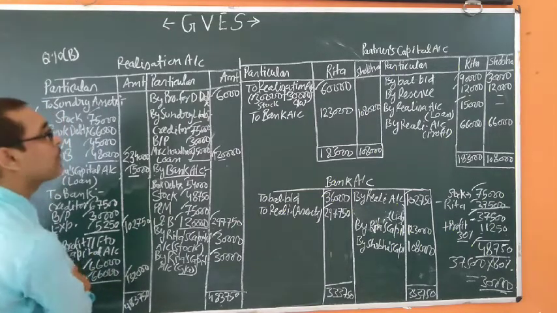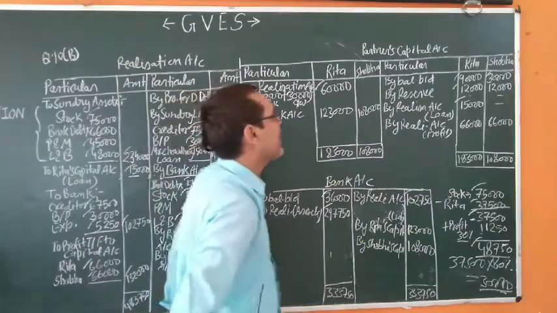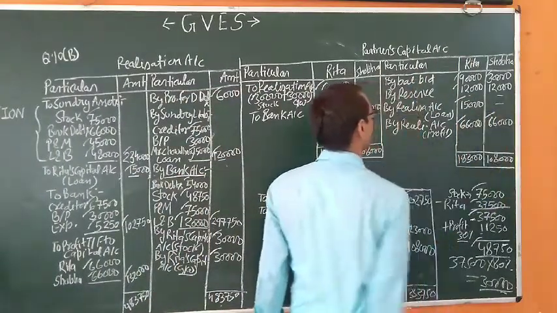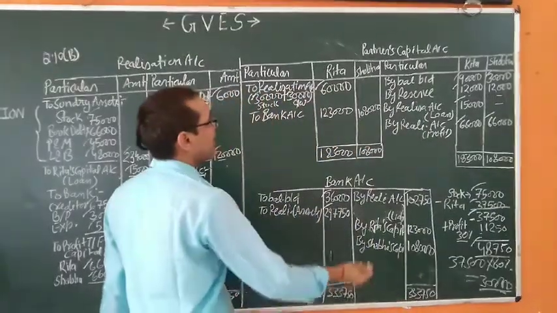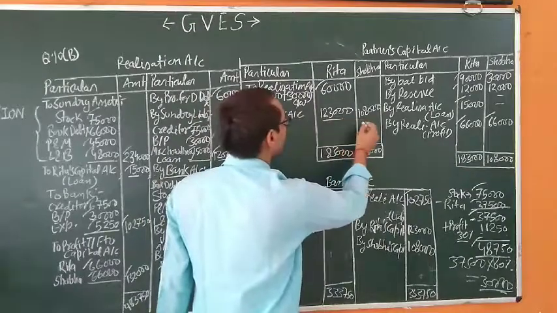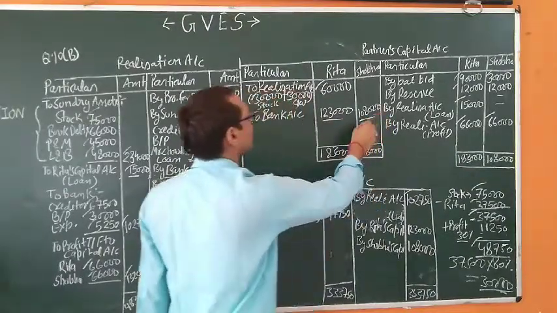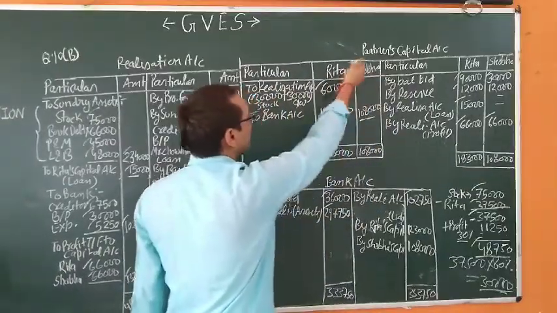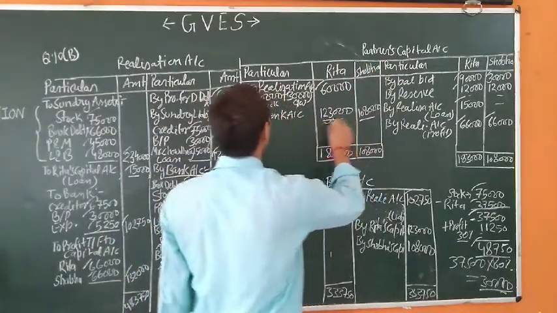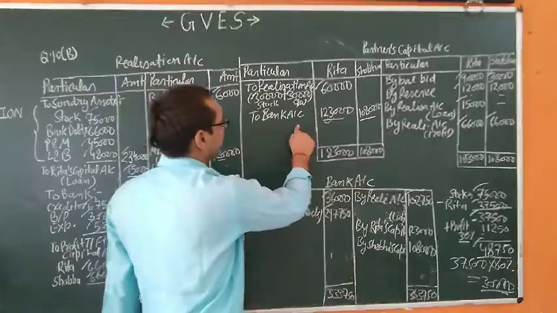These two items will be transferred to the credit side of the partners' capital accounts, 66,000 each. After that we have 1,23,000 and 1,08,000 balance in the capital accounts of Rita and Shobha, and this amount will be paid through the bank.